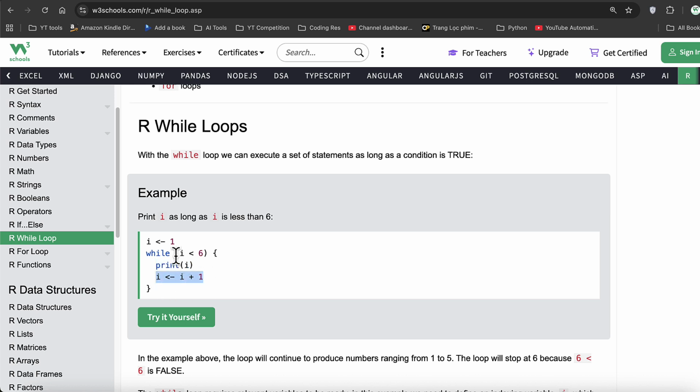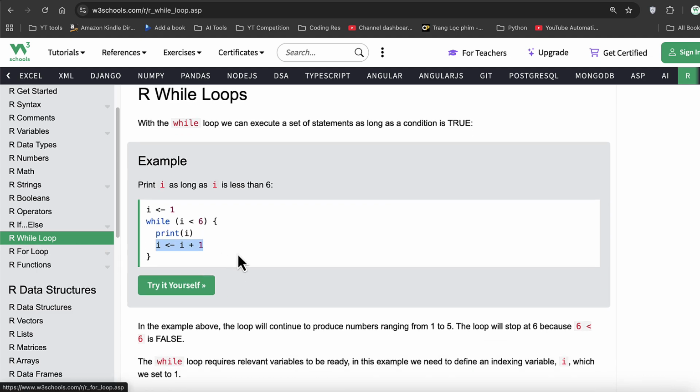Now this loop has three major parts that need to be understood for the loop to work properly. Every loop, whether a while loop or a for loop, and the same goes for every other programming language, needs to have a variable. We initialize a variable, then this variable is used as a conditional evaluating parameter. In this case, i is being used as the key parameter being evaluated. The third part is the increment of that variable, so that at a given point this condition becomes false.